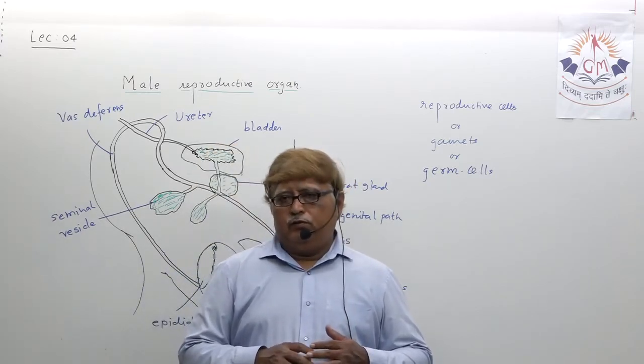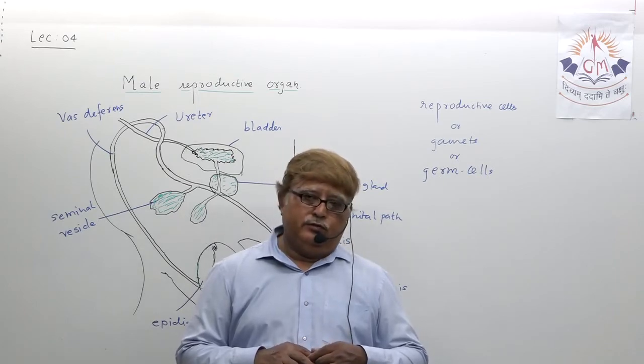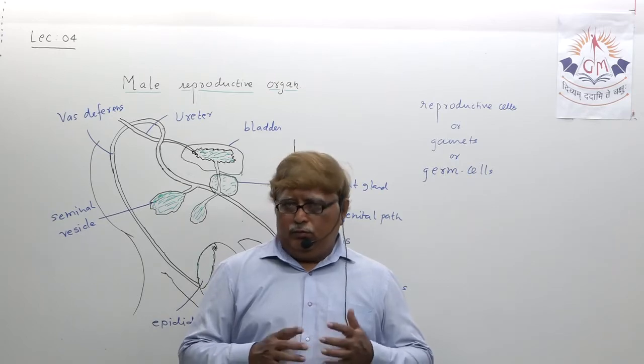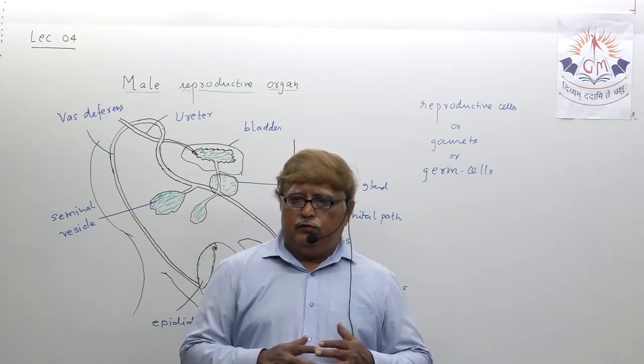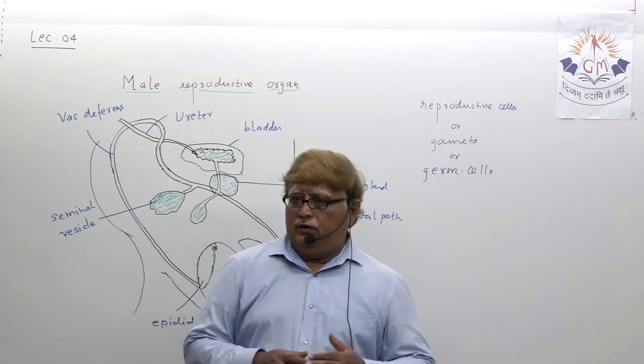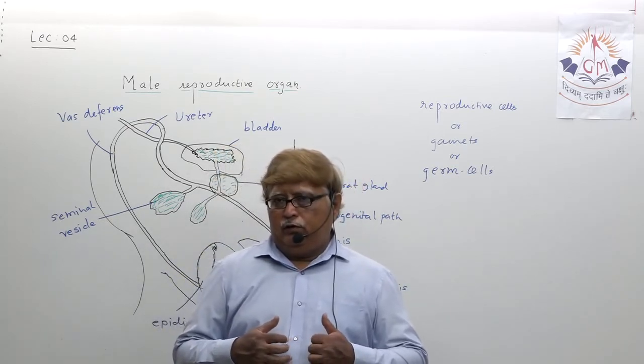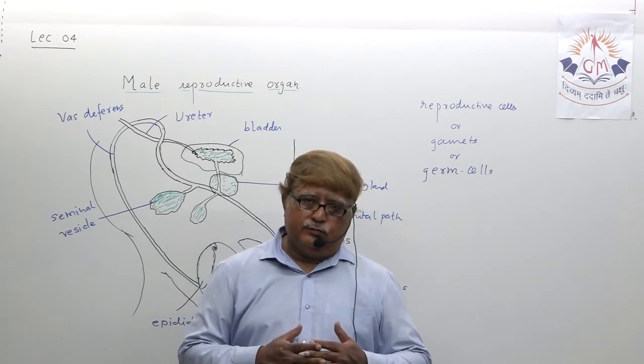It is responsible for so many things. It is responsible for the start or beginning of the process of spermatogenesis in males, meaning the production of sperm starts.